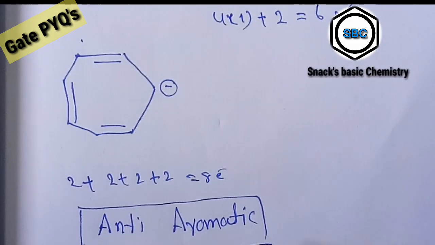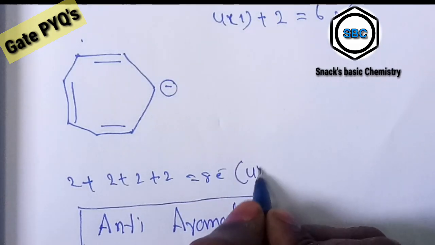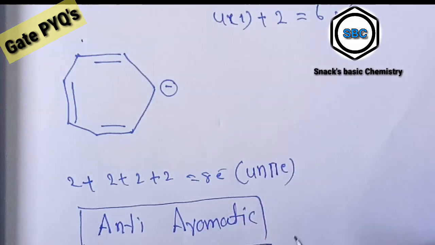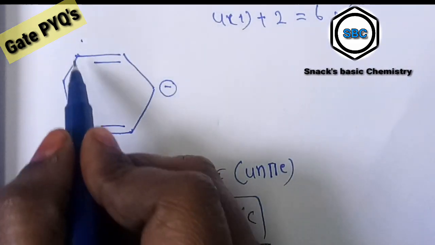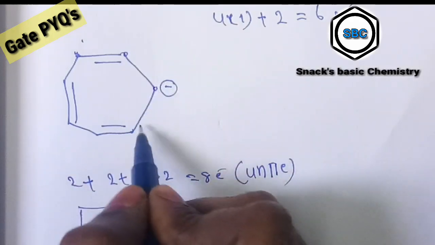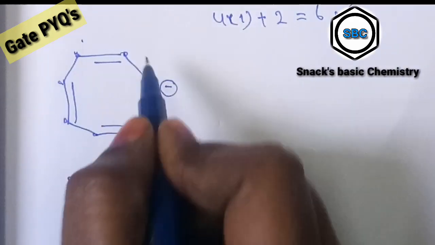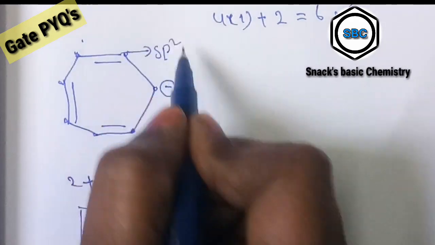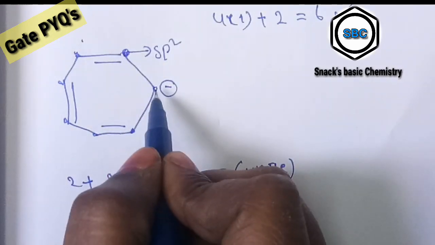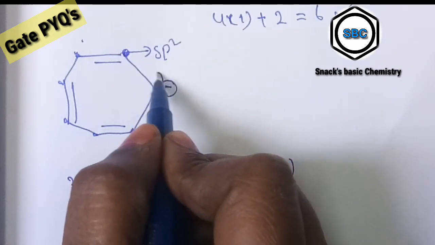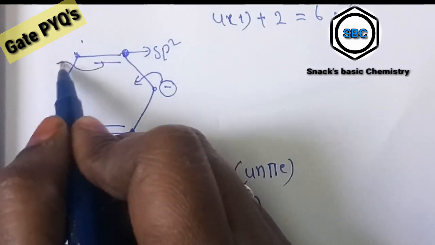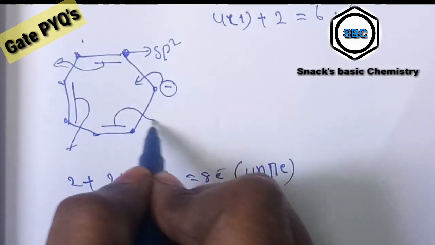Why? Because all carbon atoms have sp2 hybridization and conjugation is also possible.